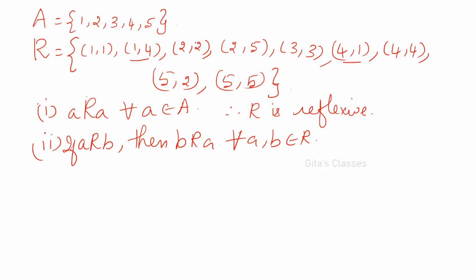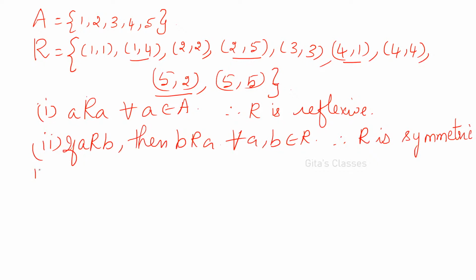Okay. 2 comma 2, yes, it is reflexive. It is symmetric. 2 comma 5, then 5 comma 2 should be there. Similarly, 3 comma 3, 4 comma 4, 5 comma 5. Is it symmetric? Yes, it is symmetric. It is satisfying this condition. Therefore, R is symmetric.